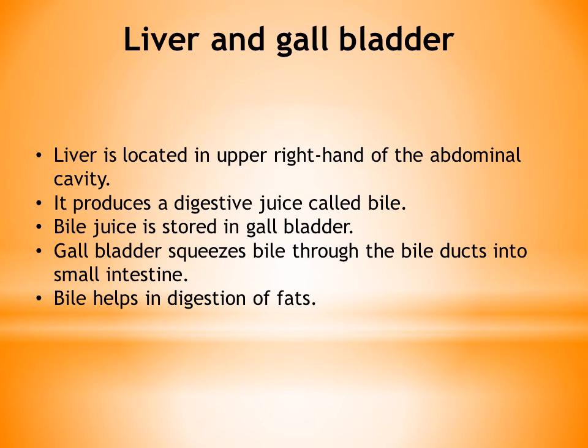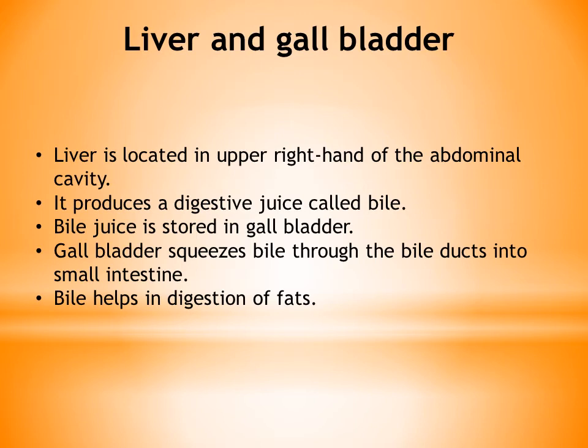Children, here it is important to mention the digestive glands involved in the process of digestion of food in human beings. So, liver and gallbladder are very important ones. Liver is located in upper right hand of the abdominal cavity. It produces a digestive juice called bile.